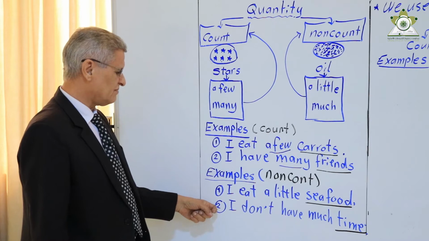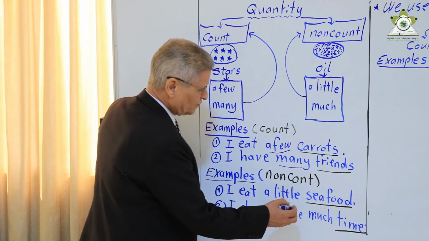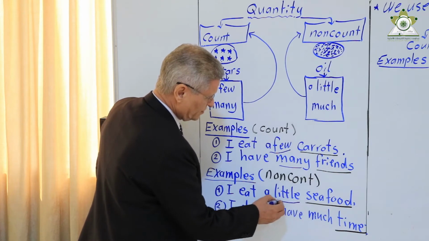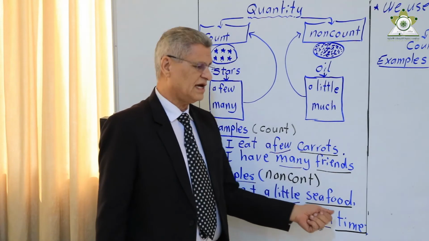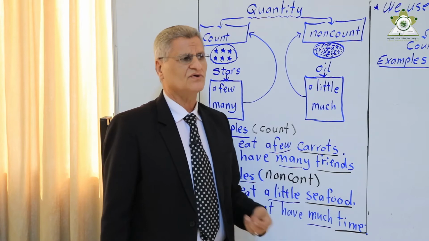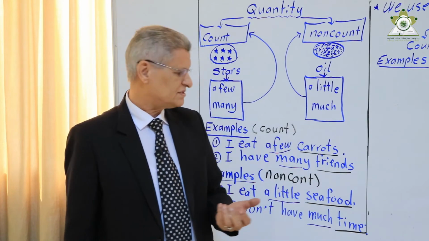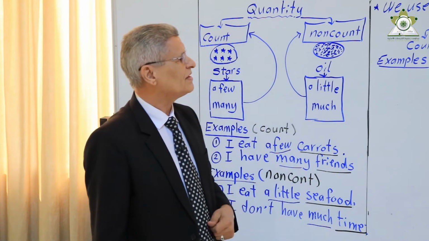Example number 2, I don't have much time. Here we used a little and much because seafood and time are non-count. You can't count, for example, time and oil and so on.